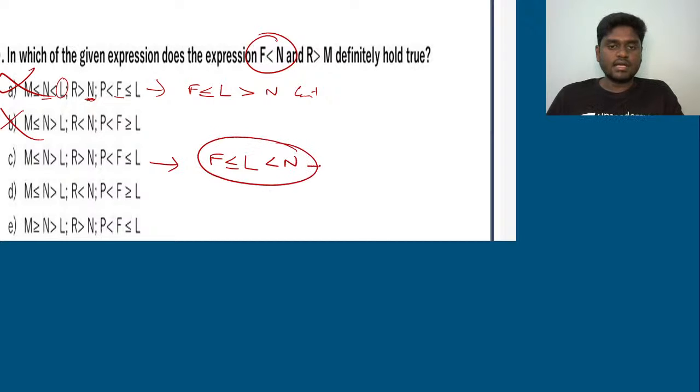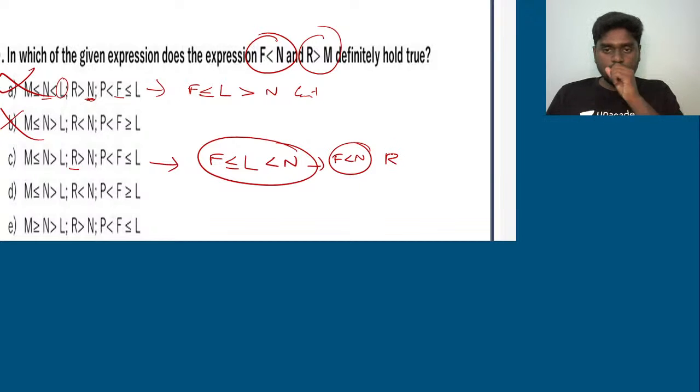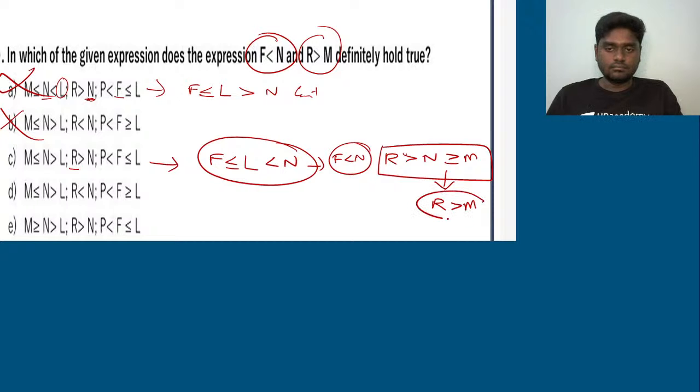From this I can say that F is less than N. It is true. Go and cross check this also. R greater than M. So R is here, M is here. In between, R greater than N, N greater than or equal to M. From this I can say that R is greater than M. So undoubtedly option C should be the right answer for this question.